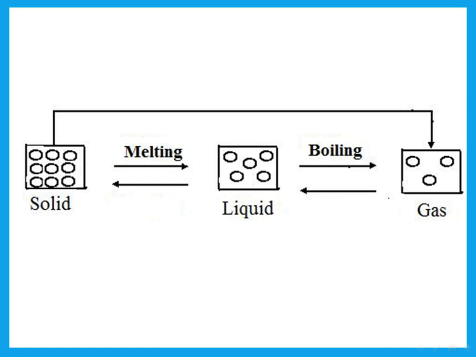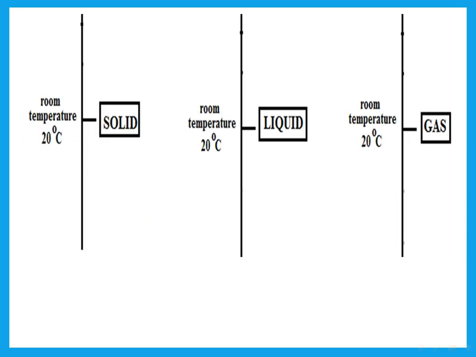Then the change of state, please don't make any mistakes in this. Solids changing to liquid, that's melting. Liquid changing to gas, that's boiling, or we could refer to it as evaporation. Now, when gas is cooled and gives a liquid, that is condensation. When liquid is cooled and becomes a solid, that is freezing. And we said that some solids, when you heat it, it becomes gas directly, and that is sublimation.